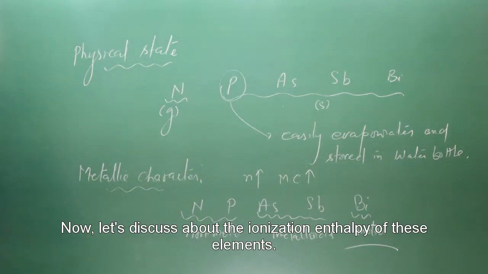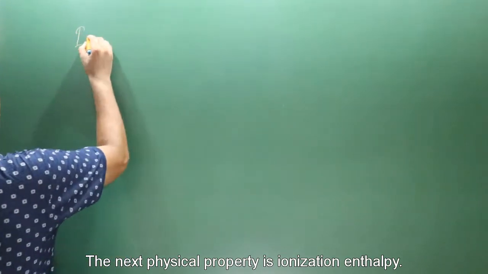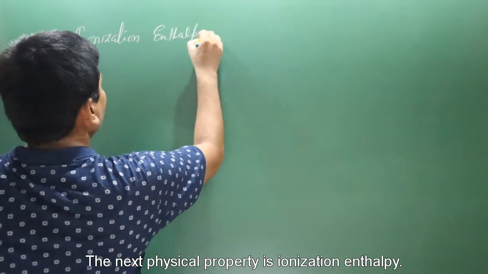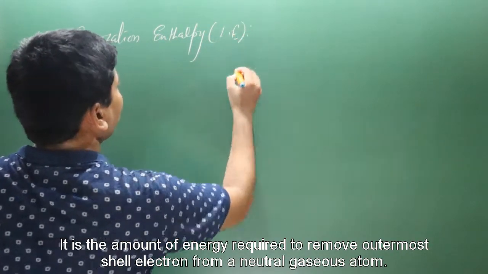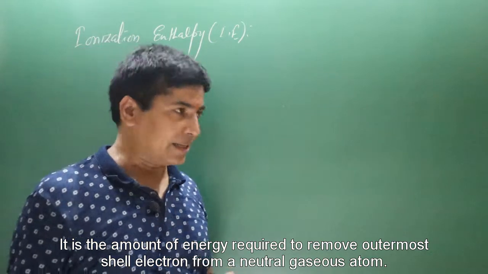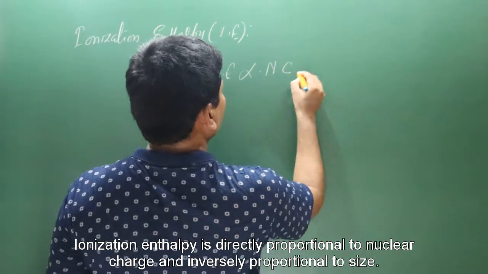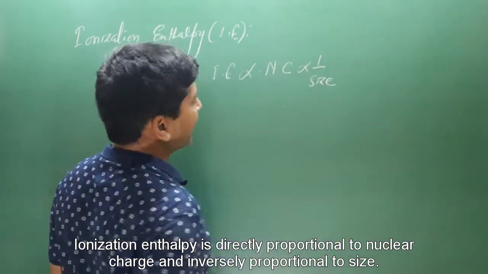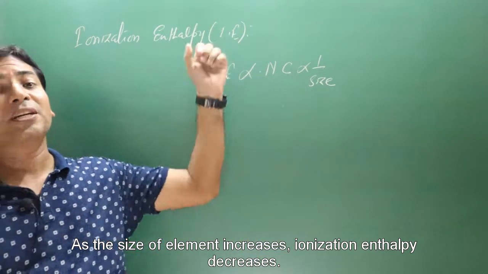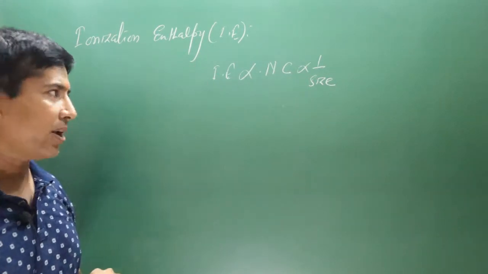Now let's discuss ionization enthalpy of these elements. The next physical property is ionization enthalpy. About ionization enthalpy, we have learned it is the amount of energy required to remove outermost shell electrons in a neutral gaseous atom. And we have also learned ionization enthalpy is directly proportional to nuclear charge and inversely proportional to size. As the size of element increases, ionization enthalpy decreases. Okay, it is directly proportional to nuclear charge. Higher the nuclear charge, higher is the ionization enthalpy.